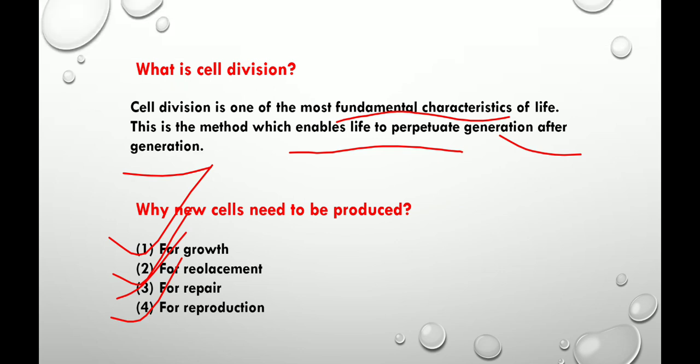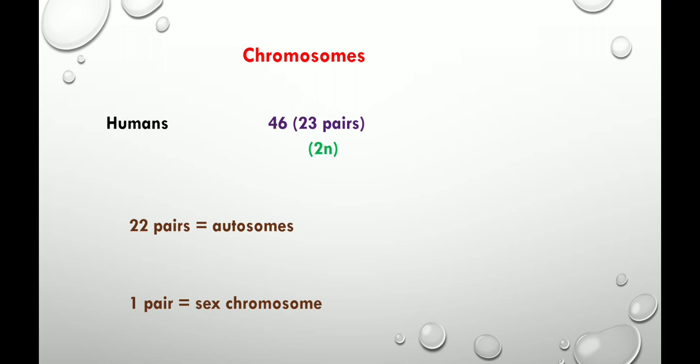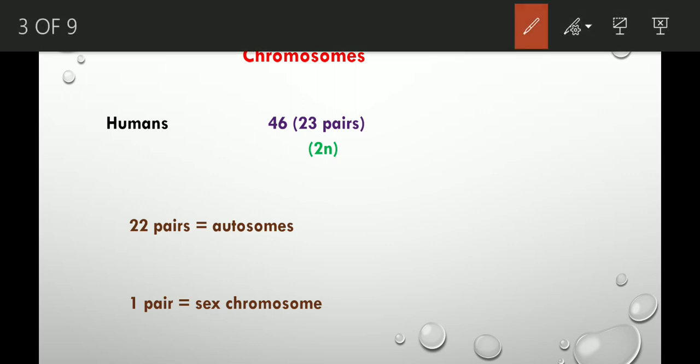Next is chromosome. In my previous video on the cell, I told you about chromatin fibers. Chromatin fibers are thread-like structures present inside the nucleus, and when they get condensed, they form chromosomes. In humans, 46 chromosomes are present, that means 23 pairs of chromosomes.